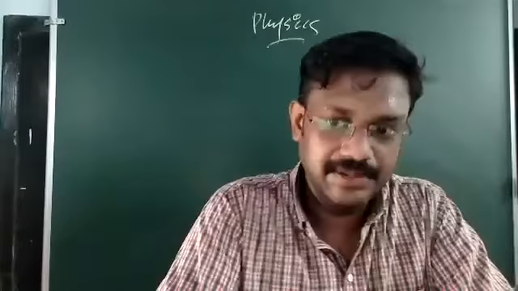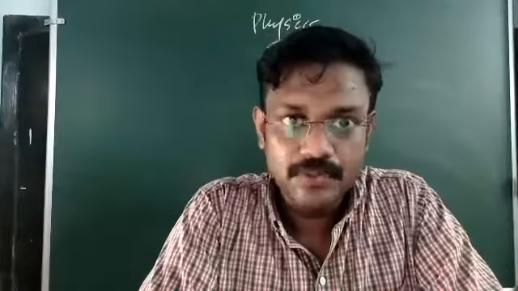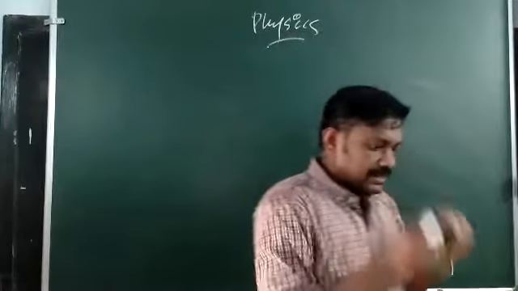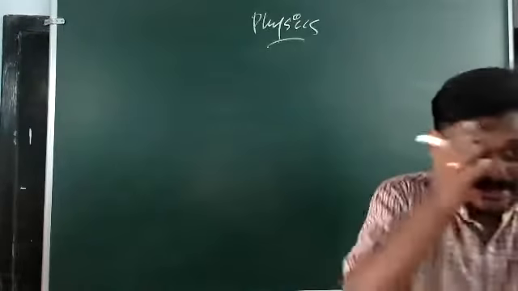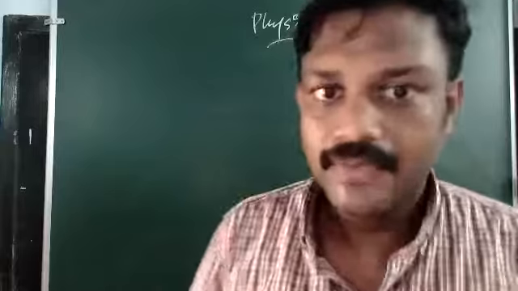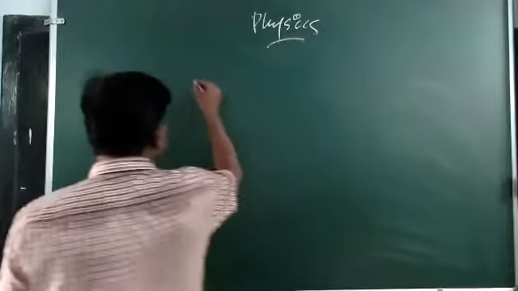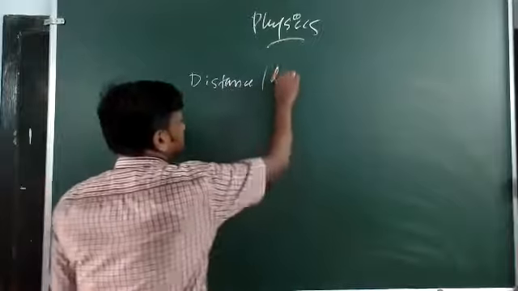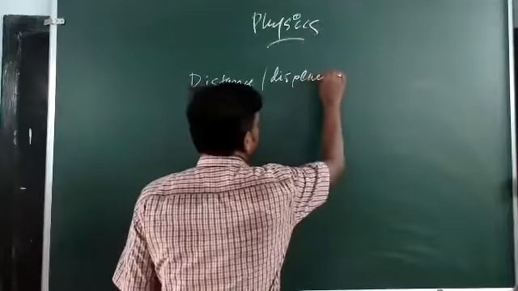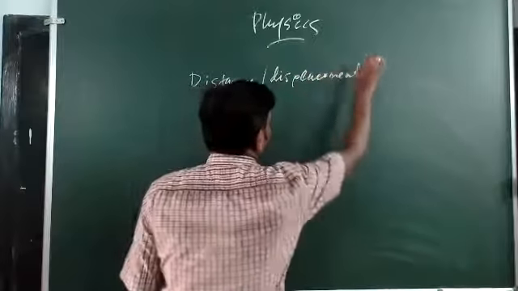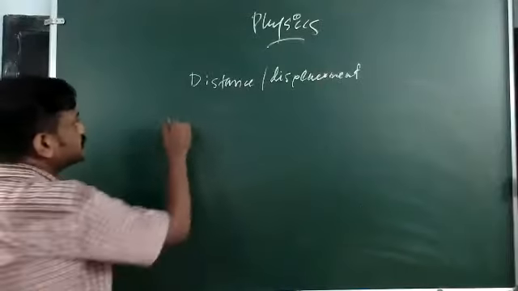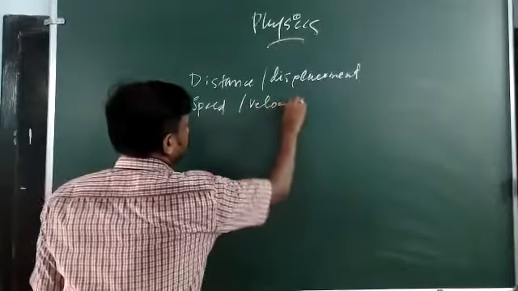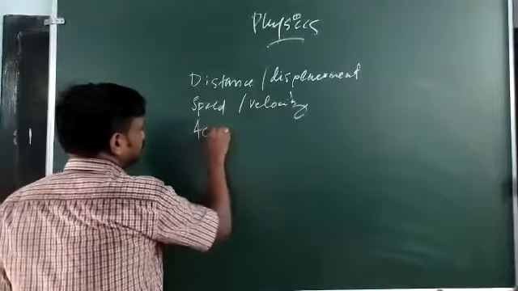Now we can look at some properties of motion. What are the properties of motion? The terms related to motion we have already defined. They are distance or displacement, then speed or velocity, then acceleration.